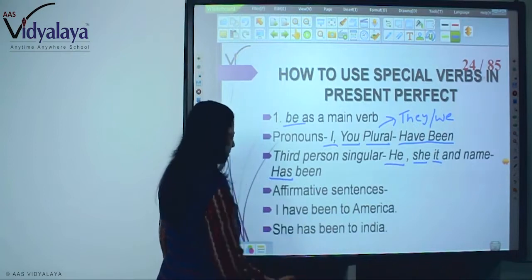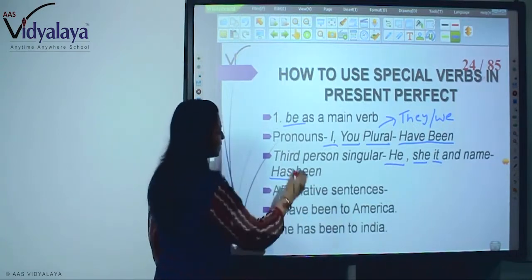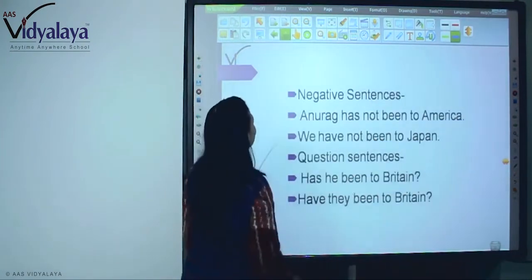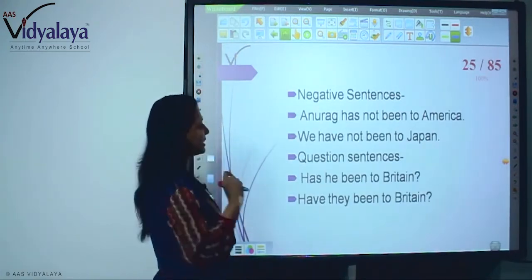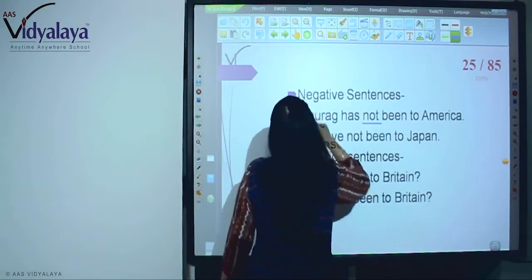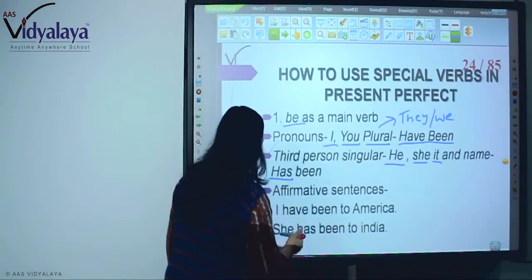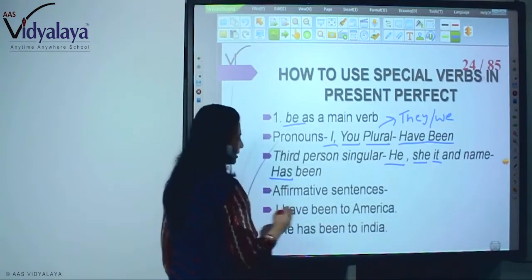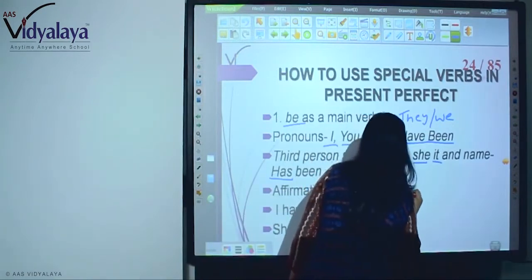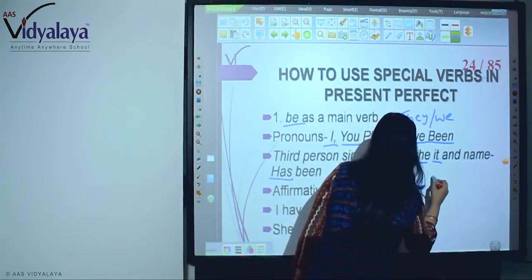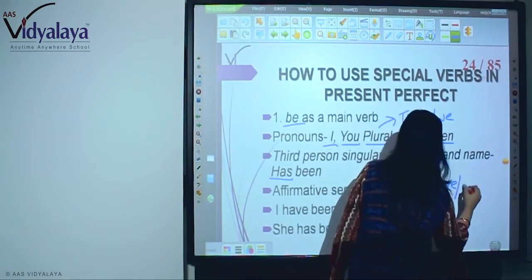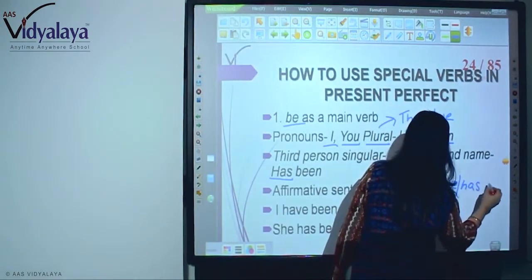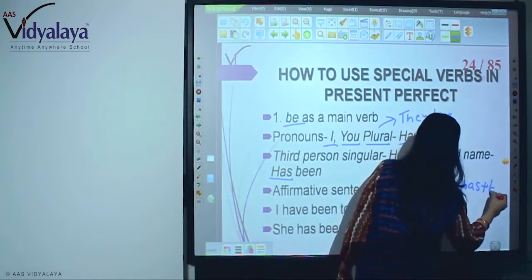I have been to America. She has been to India. Now, for negative, we only add not here. See, here you are seeing the subject. What is the formula? Subject plus have or has, according to the person and number, plus been.